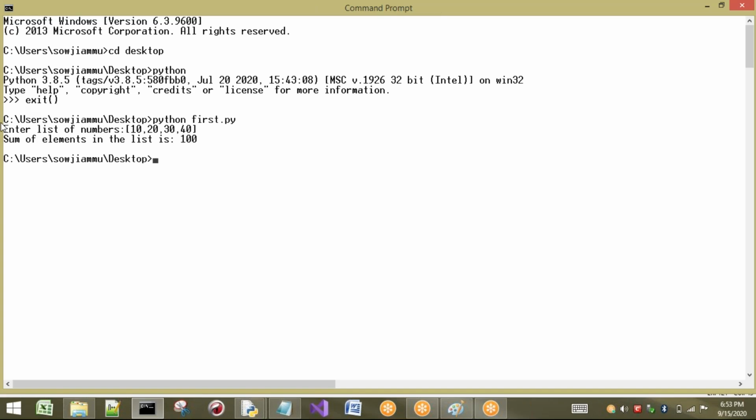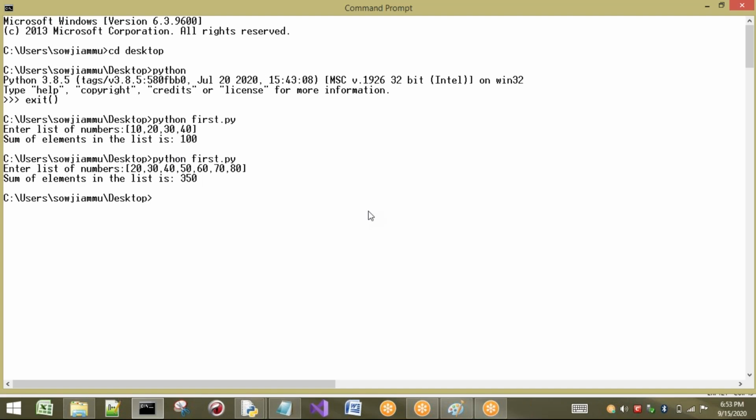So what has it done? The sum of elements in the list is 100. No problem. Again, I'm going to execute. I will take more values: 20, 30, 40, 50, 60, 70, 80, for example. If I press enter, automatically it gives the sum of those elements. So this is about a for loop.